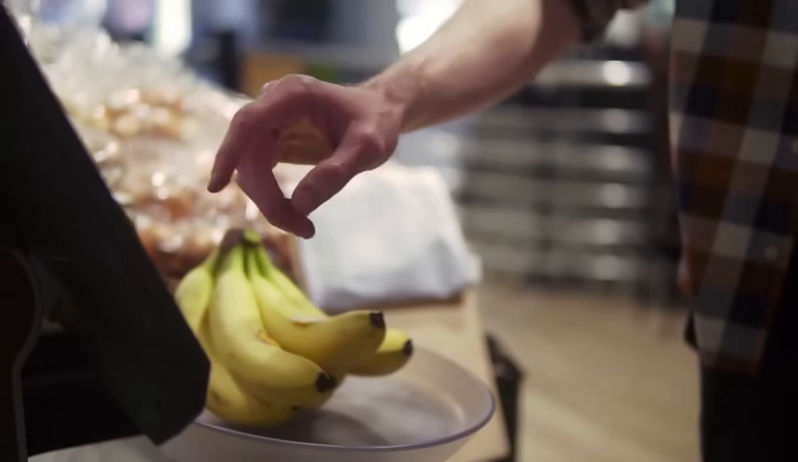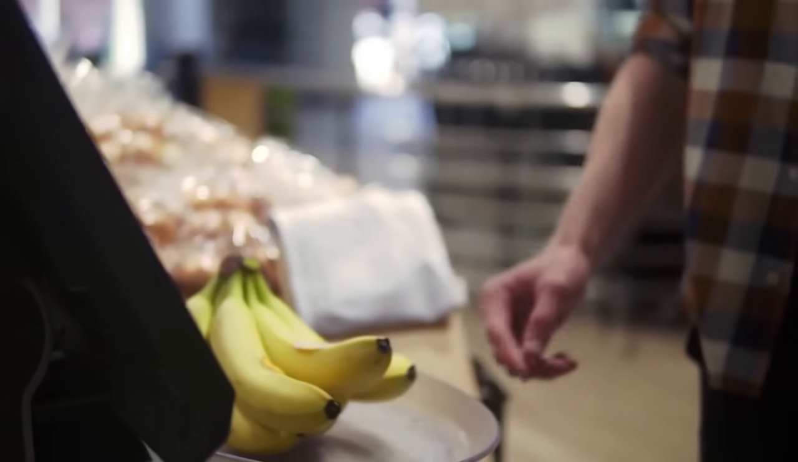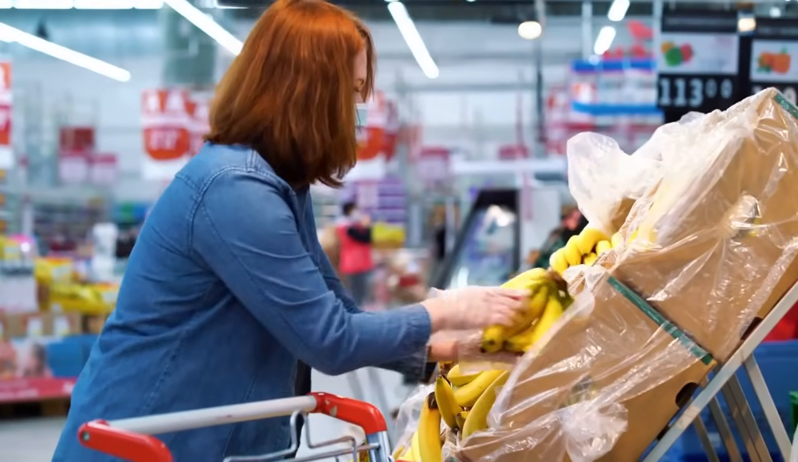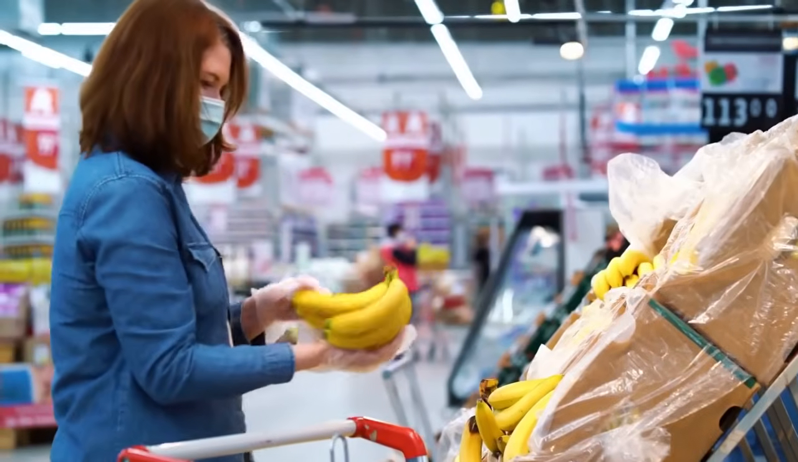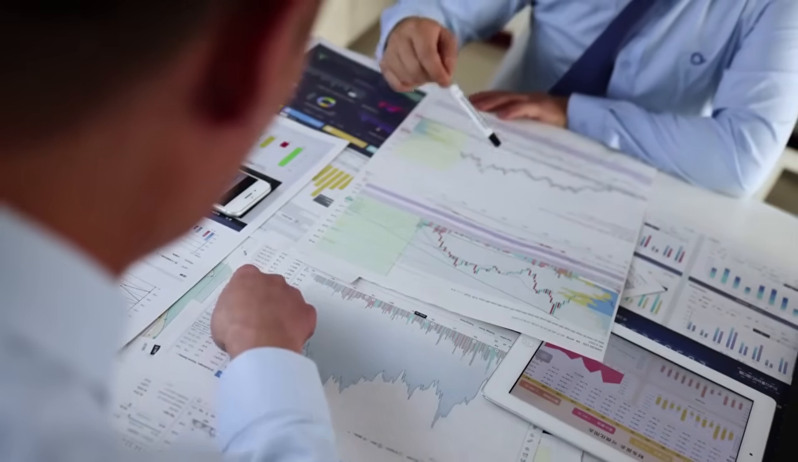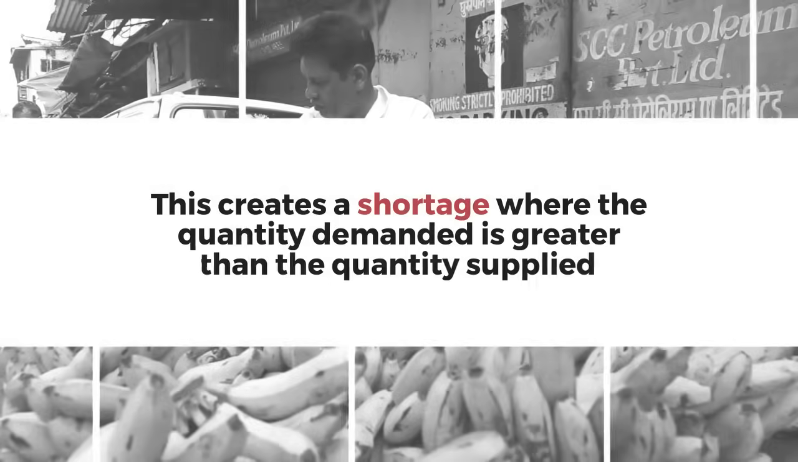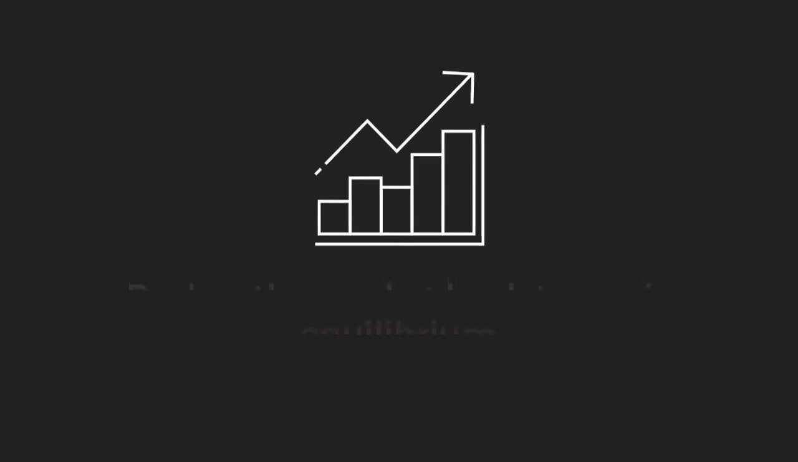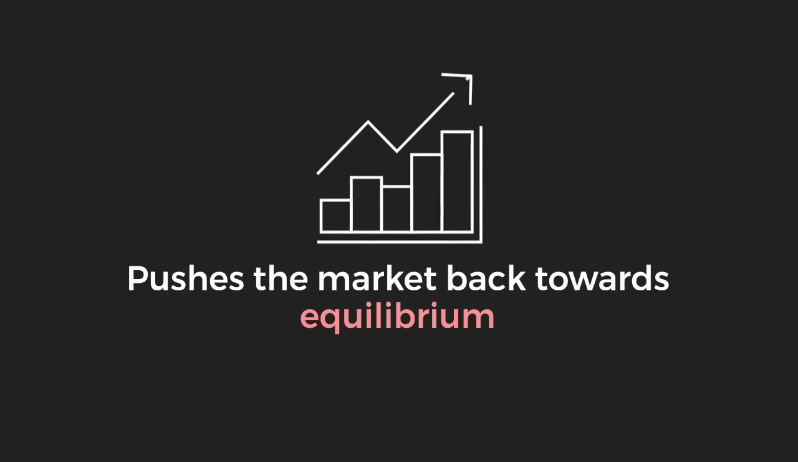And what about if the price is below equilibrium? Like if bananas are only $1 per kilogram when they should be $2.50. Conversely, if the price is below equilibrium, say at $1 per kilogram, consumers will demand a huge quantity because it's such a bargain. But producers, seeing very little profit, will only be willing to supply a small amount. This creates a shortage where the quantity demanded is greater than the quantity supplied. What happens then? Consumers who really want bananas but can't find them will be willing to pay more. This scarcity allows sellers to raise prices as there's more demand than supply. This upward pressure on price pushes the market back towards equilibrium.